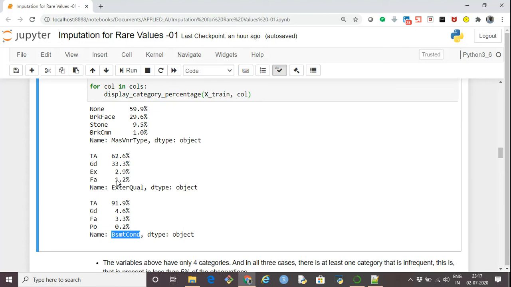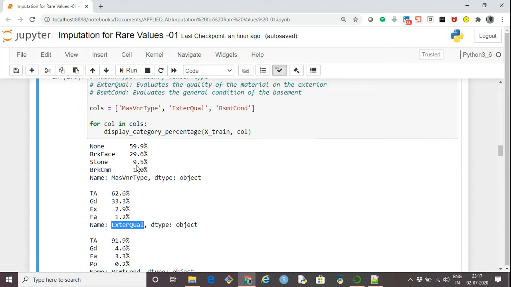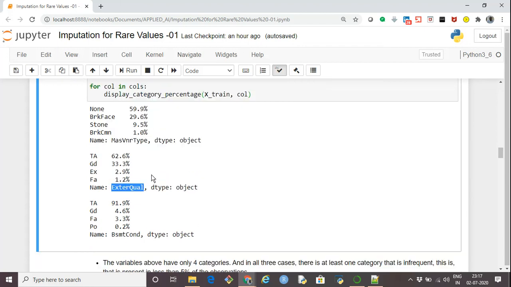So in that case, for external quality, we can think of merging these two rare categories with the dominant category. However, in this case, this BrkCmn, which is 1%, very little, we can again think of merging this value with the dominant category. So depending upon how much of the distribution of data is there among the categories, we can think of either merging it or letting it appear as a separate category.